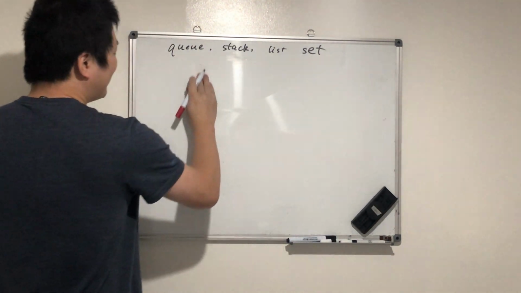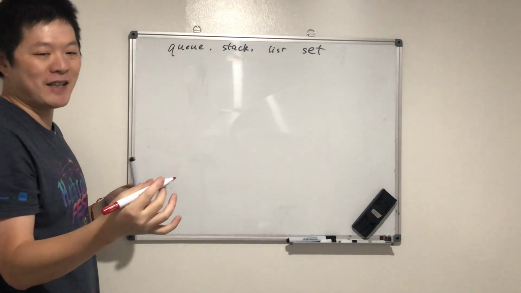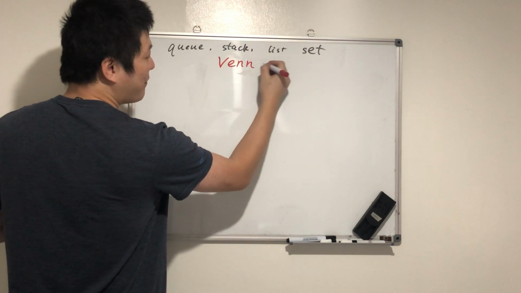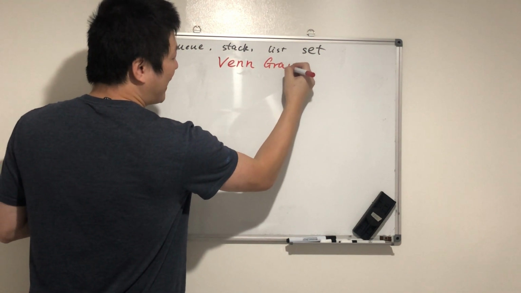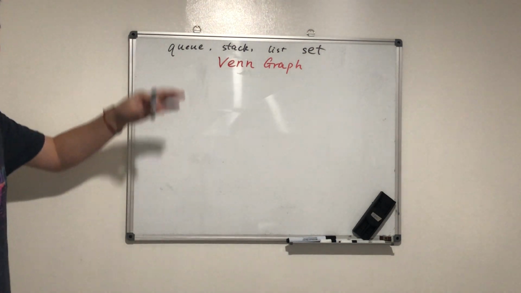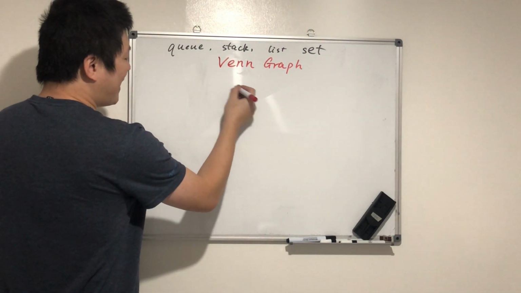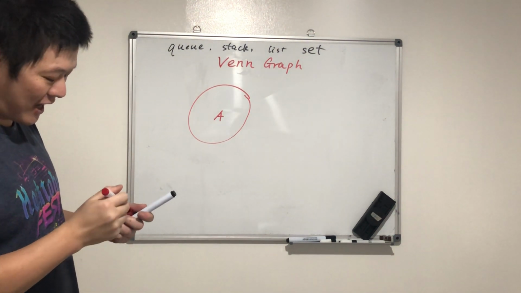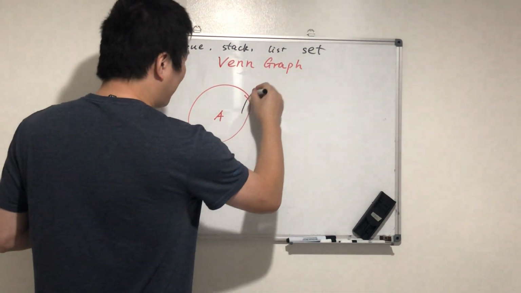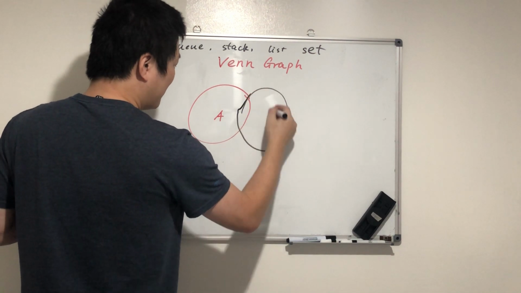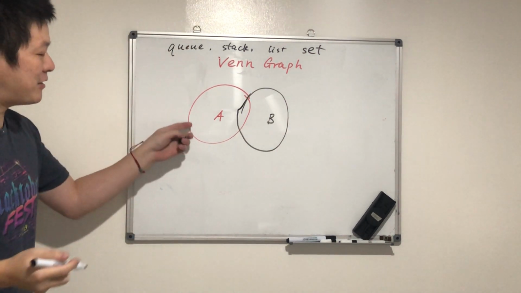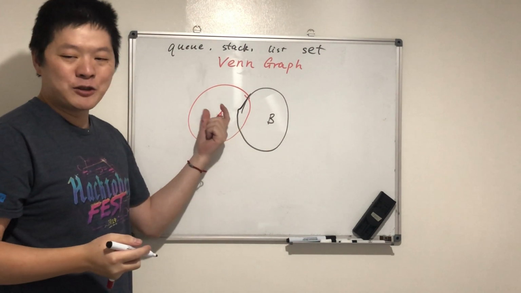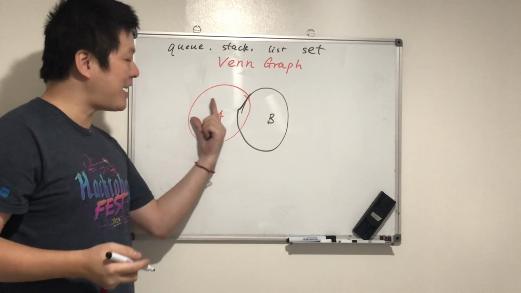Okay, so let's introduce another graph called a Venn graph. This is interesting. Basically, let's say we have a collection here, A, and here we have another collection, B. We assume it's unique, so we can use a set, A set and B set.